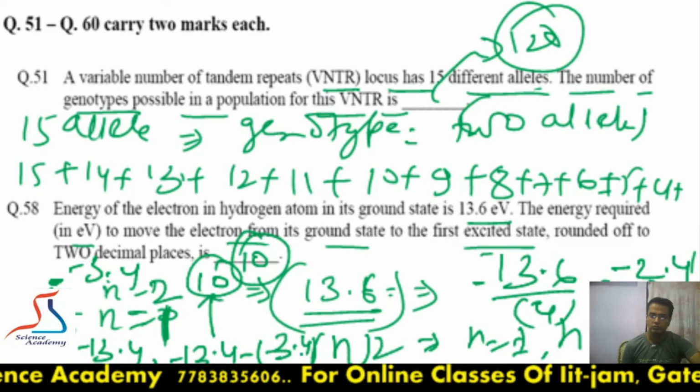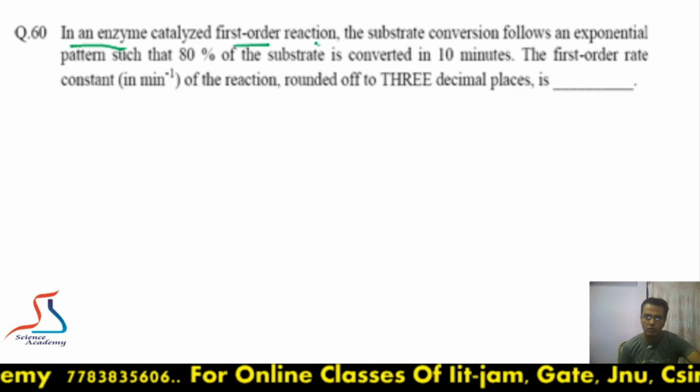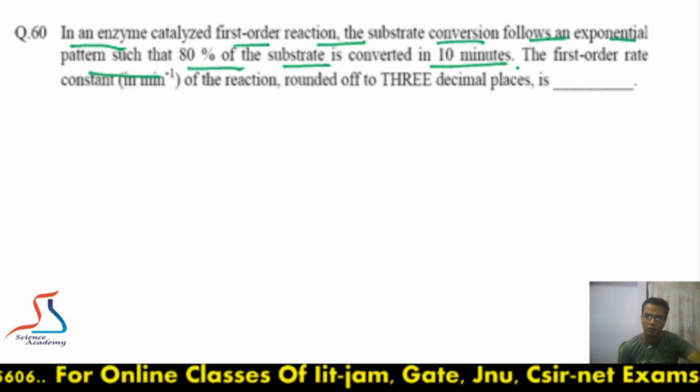Okay, moving to next question. The enzyme catalyzes a first order reaction, the substrate conversion flows in exponential pattern such that 80% of the substrate is converted into product in 10 minutes. The first order rate constant of the reaction, rounded to 3 decimals. Okay, so they are asking rate constant.